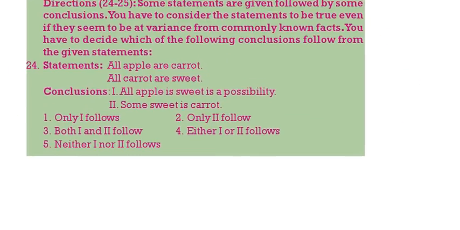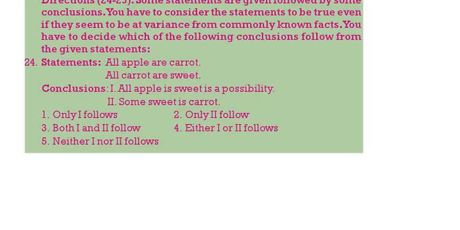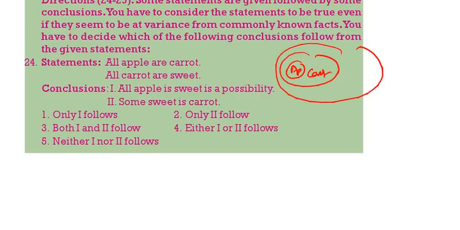These are syllogisms. We have to identify which one definitely follows. See, the first one. All apple is carrot. All carrot is sweet. Now, all apple is sweet definitely follows, so you should not take it as a possibility. Then some sweet is carrot definitely follows. So only 2 follows. Next,